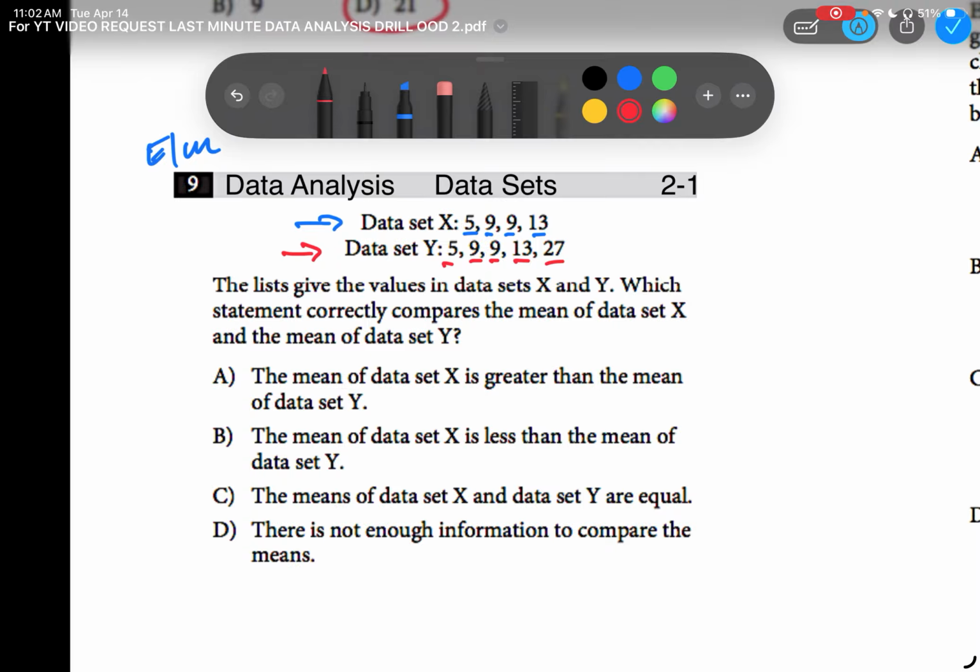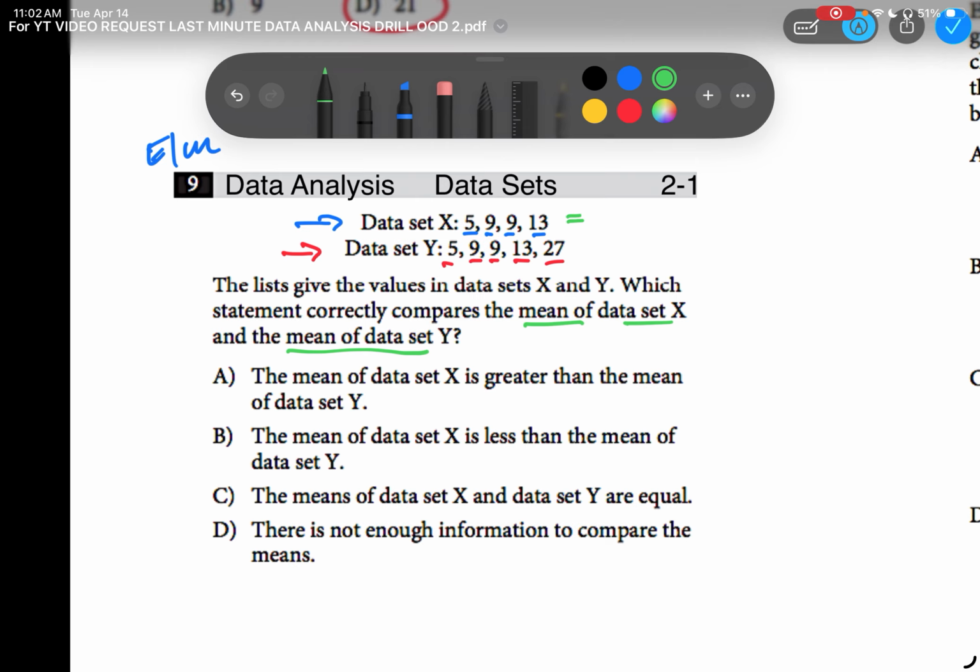More than likely, they're going to ask me about the average of these. They could ask me for the modes, the difference between the modes, etc. It's the same old questions. All right, here we go. The list gives the values in data sets X and Y, which you've already seen. Which statement correctly compares? Oh, they want to compare the mean or the average of data set X to the mean of data set Y.